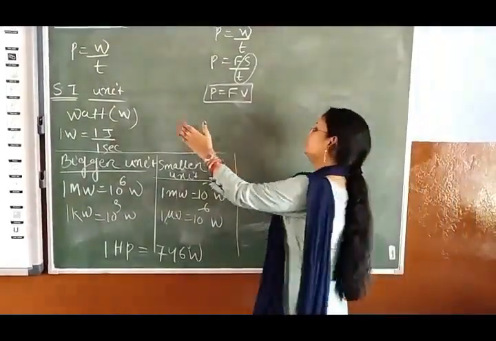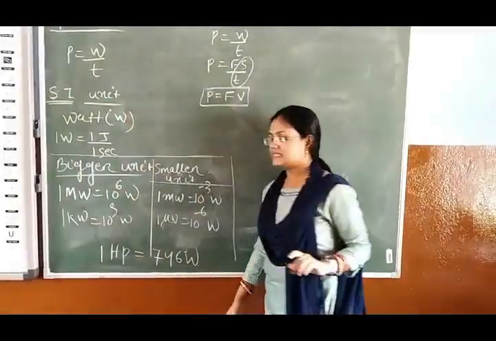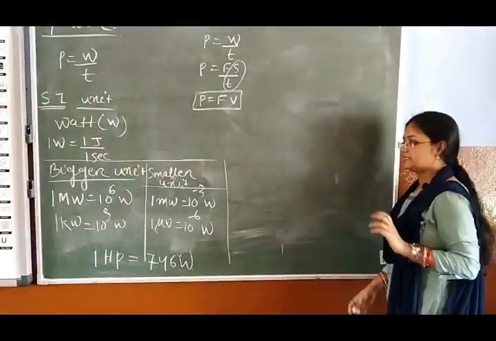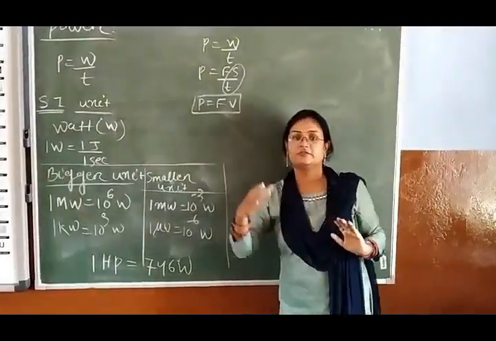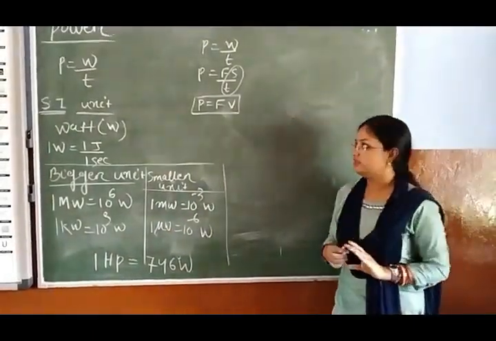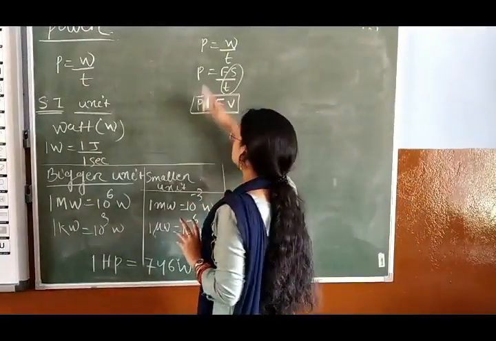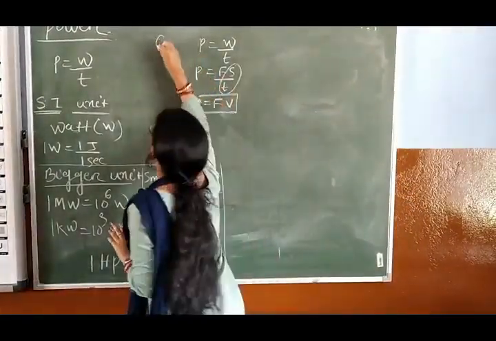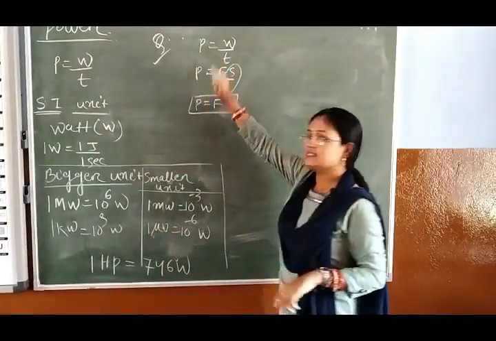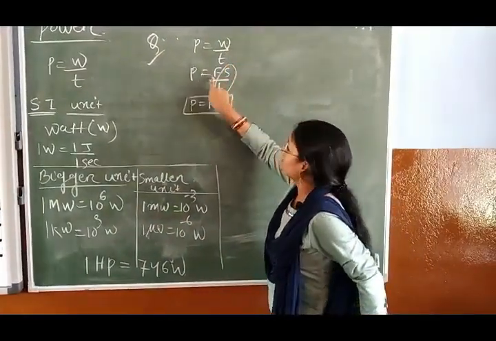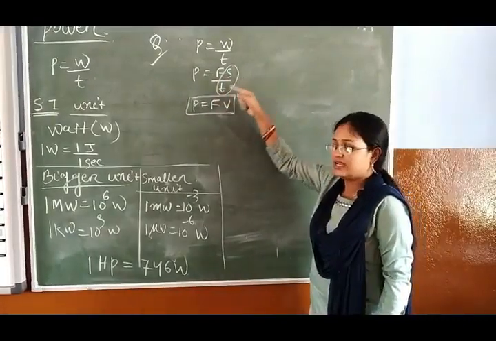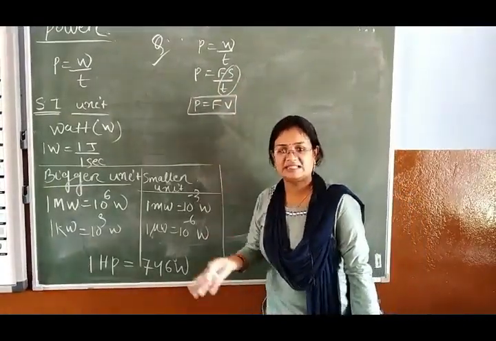So this is the formula for power, and many times in exams a question comes: what is the relation between power and velocity? You see, this is very easy. P equals W by T, and we know that W equals Fs when the force and the displacement are in the same direction.